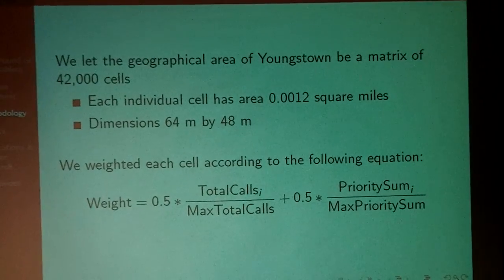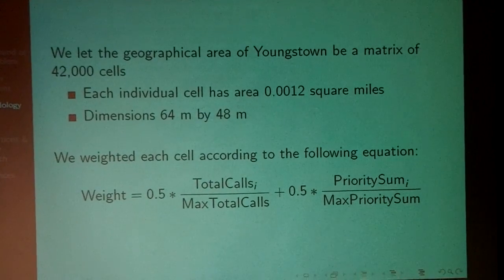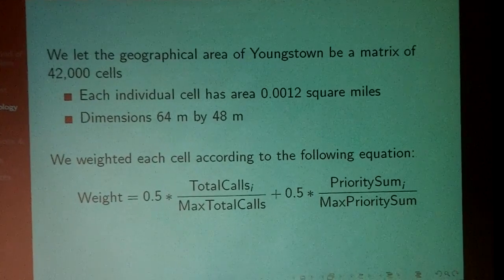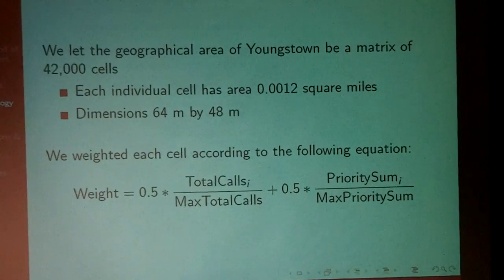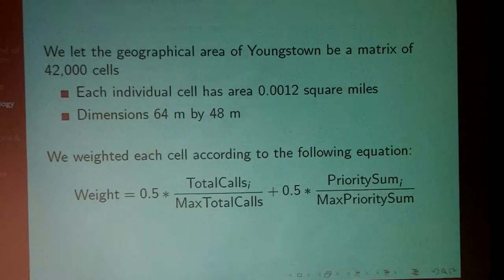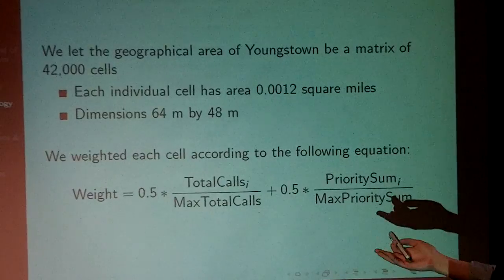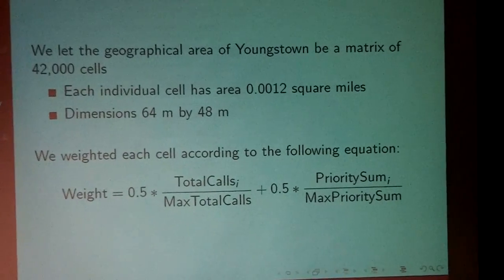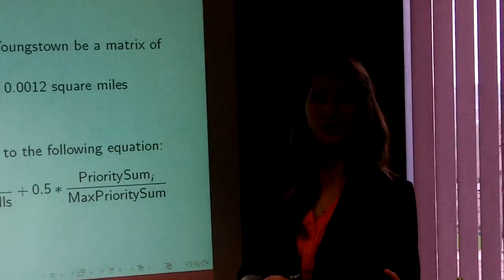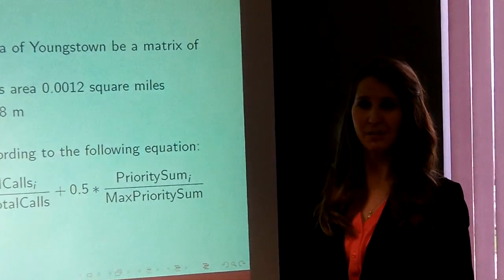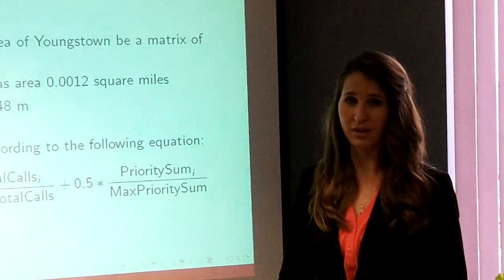It really played an integral part in our project because we needed to quantify weights in order to move on with our geographical boundaries. So first we let our geographical area of Youngstown be a matrix of 42,000 cells, which we'll get into a little bit later. And then we weighted each of these cells according to this equation. 0.5 times the total number of calls in one cell over the max total of calls in all the cells, plus 0.5 times the priority sum in one cell over the max priority sum in all of the cells.